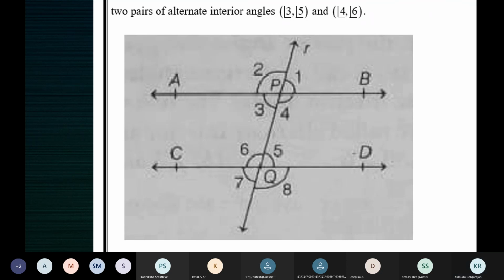Now, I want one of you to prove angle 3 is equal to angle 5. Under the same circumstances, prove that angle 3 is equal to angle 5, taking the help of angle 7.